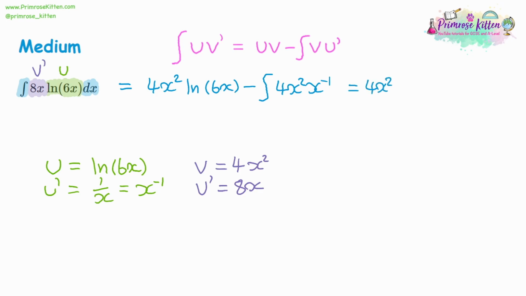We've got 4x squared ln 6x. So if you integrate 4x, the power increases from x to x squared, and you divide the coefficient by that new power. So 4 divided by 2 is 2. So our final answer is 4x squared ln 6x minus 2x squared plus c.